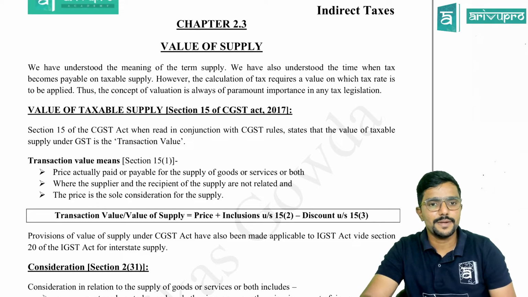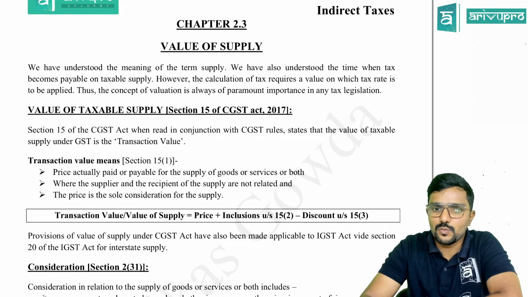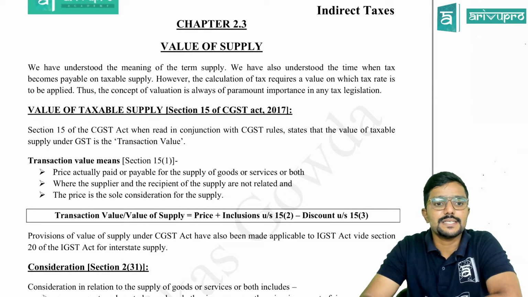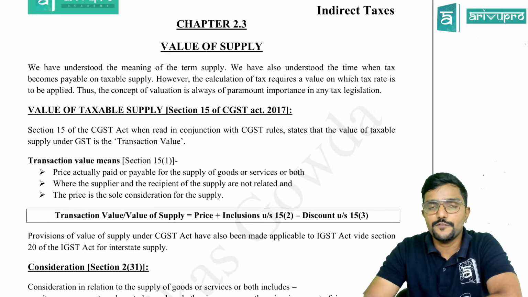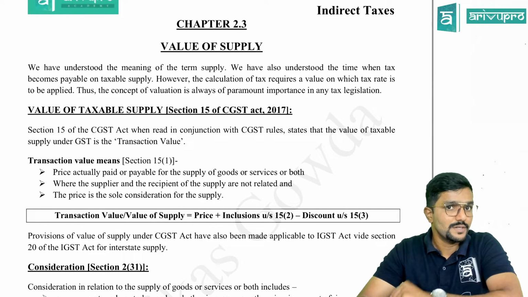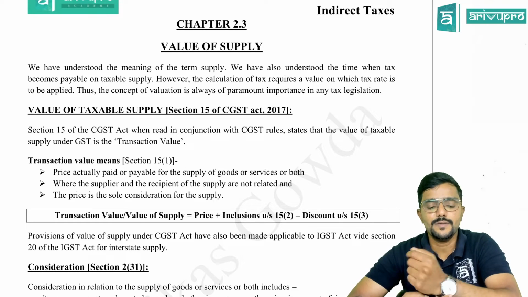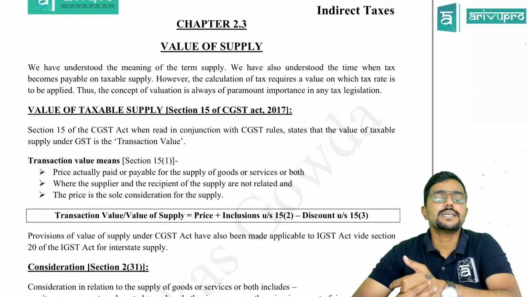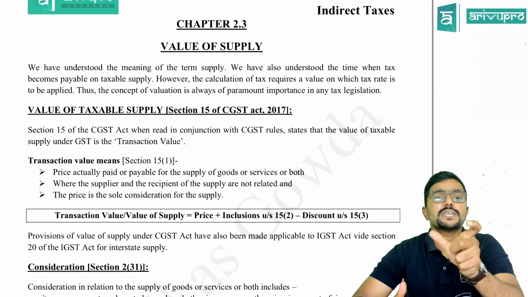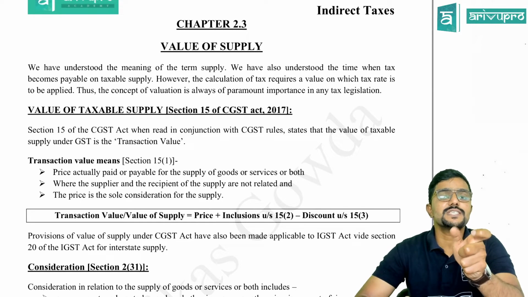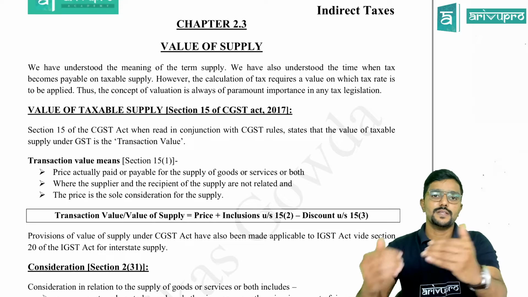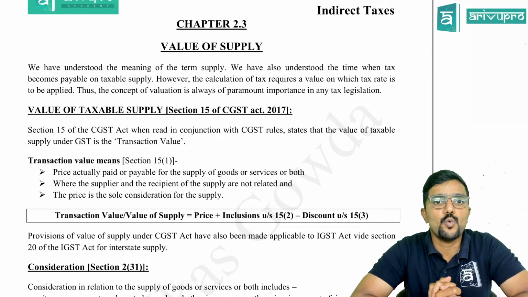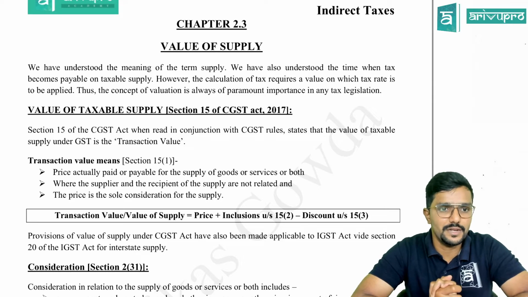Chalo. We also understood the time when tax becomes payable on taxable supply, that is, we have discussed time of supply. However, the calculation of tax requires a value on which the tax rate is to be applied. Thus, the concept of valuation is always of paramount importance in any tax legislation. Even if you recall section 9(1) of the CGST Act, CGST would be levied on all intrastate supply on the value determined under section 15. So GST would always be levied on what? Value. And value is calculated as per which section? 15. Clear? That is what we are learning now: how to determine the value of supply on which GST would be levied.